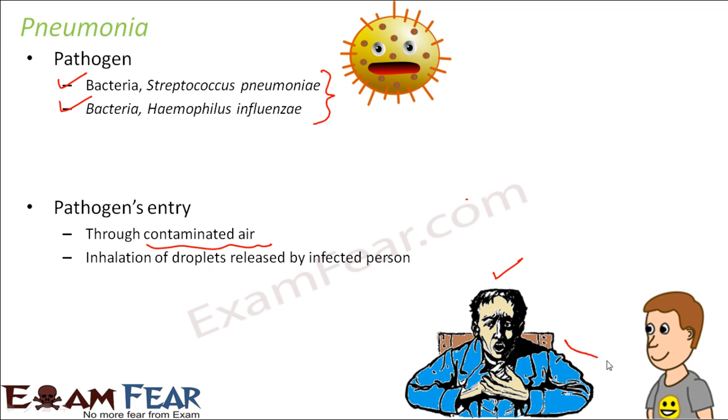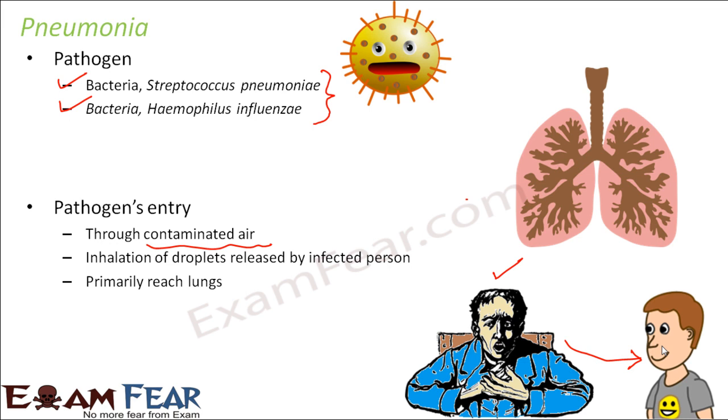If these droplets are inhaled by some other person, that can cause the pathogen to enter inside the body of this person, and that's how he can get the infection. So inhalation of droplets released by an infected person can cause infection in a different person. That is the reason why a person suffering from these kinds of diseases is asked to stay isolated so that the disease doesn't spread to more people.